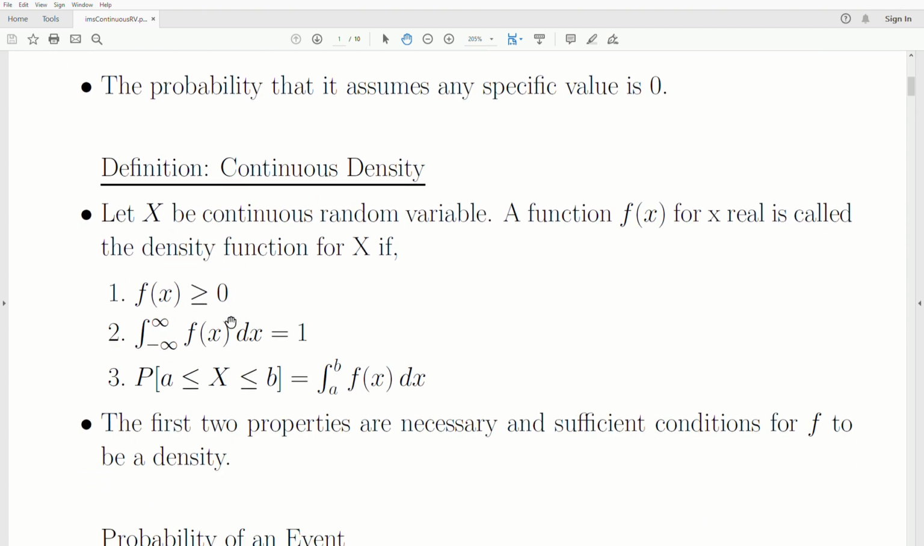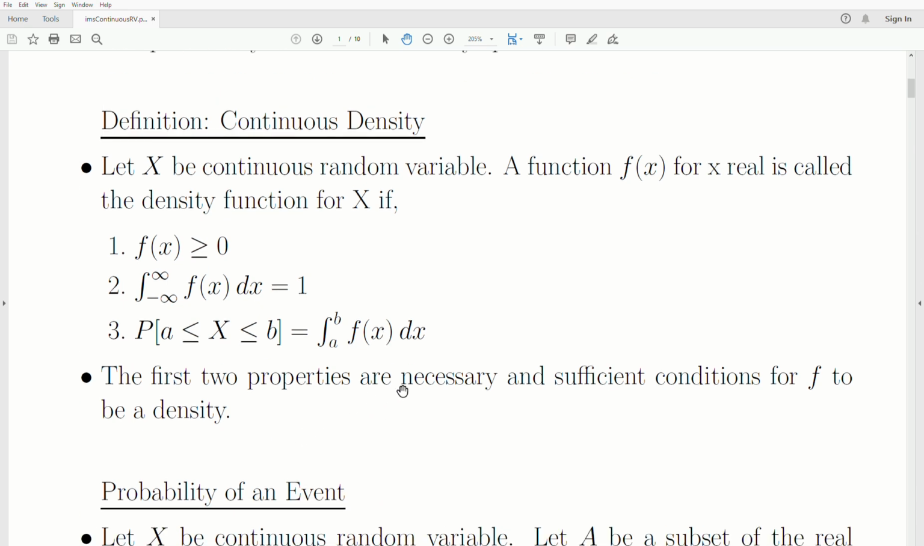A continuous density: let x be a continuous random variable. The function f of x for x real is called the density function for x if these three properties hold. f of x is greater than or equal to 0 for all x. The integral from negative infinity to infinity of f of x is equal to 1. The probability that x is in between any two values a and b is the definite integral from a to b of f of x. Now really the first two properties are necessary and sufficient conditions for f to be a density.